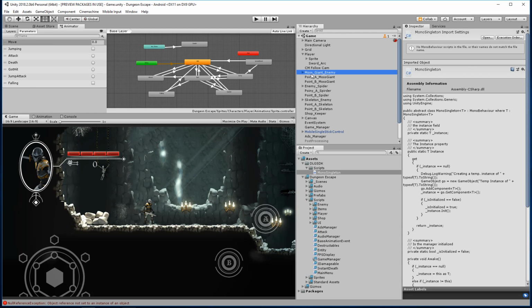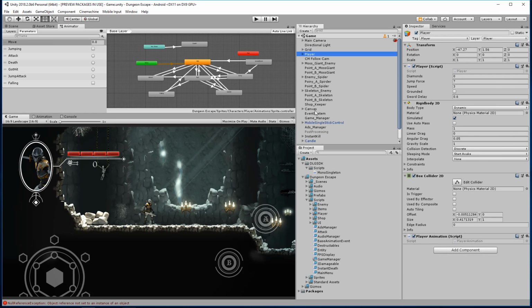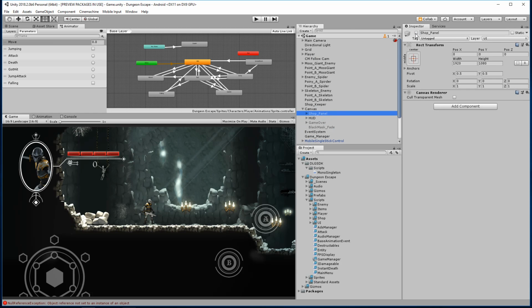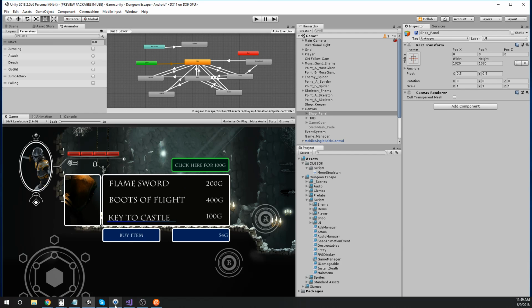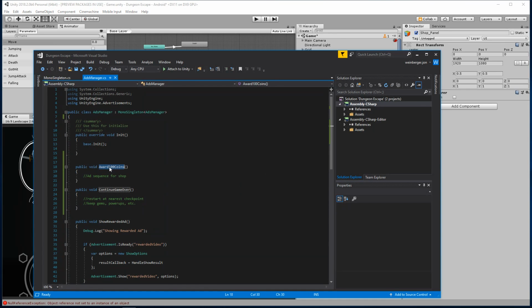Where's our shop? So if I open up our canvas here, let's go and check out our shop panel. And our shop panel is going to get a whole UI adjustment as well. Al's working on some art for it. So here we have "click here for 100 Gs." If you click that, we're going to award 100 coins.